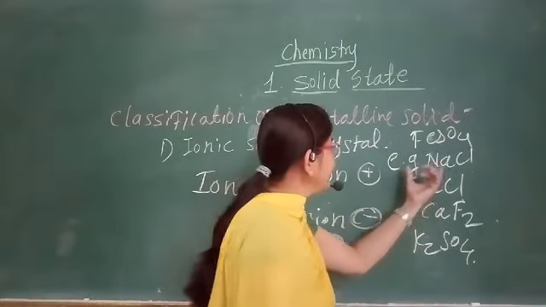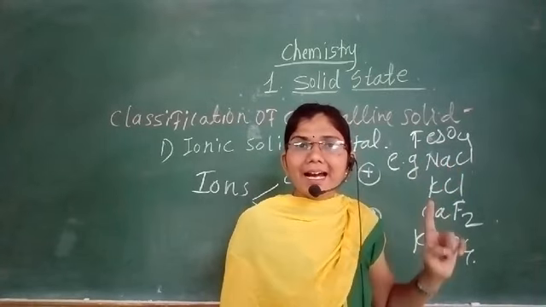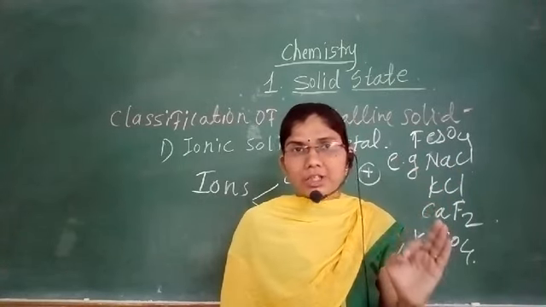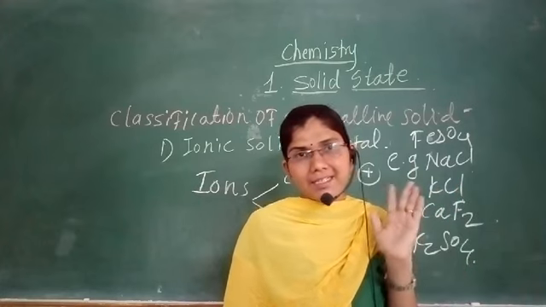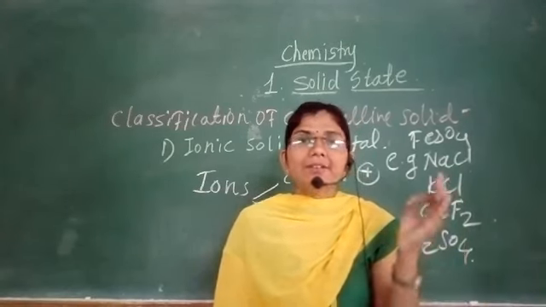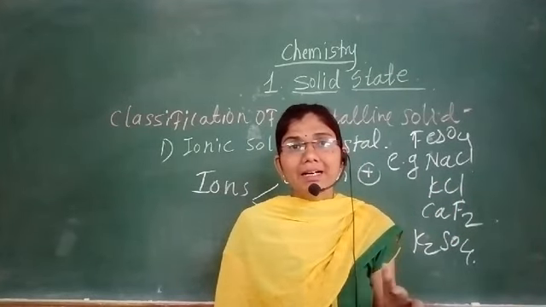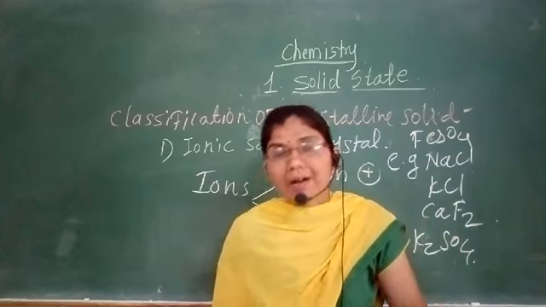So, when these ionic solids are in the solid state, they are non-conductors of heat and electricity. But they become good conductors when they get melted or when they are dissolved in water.